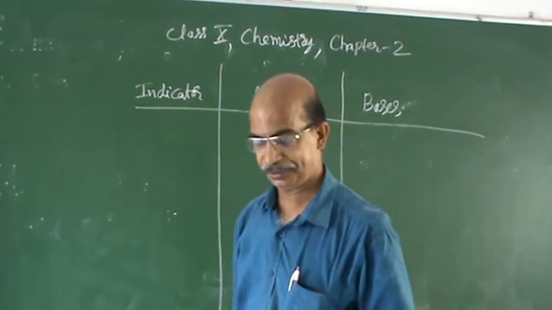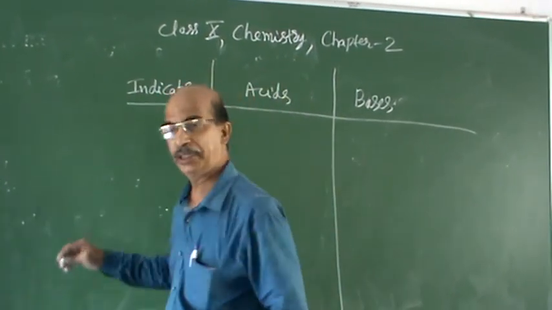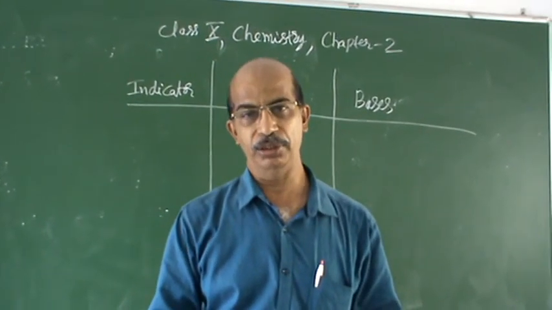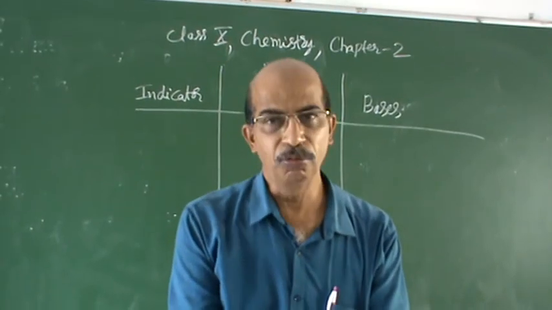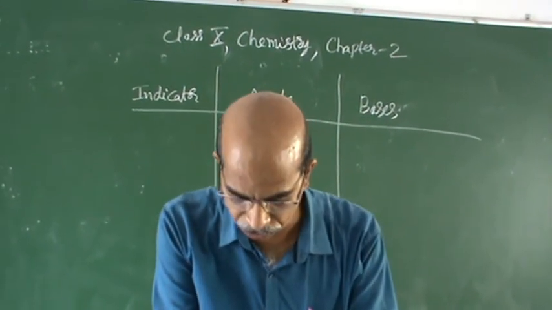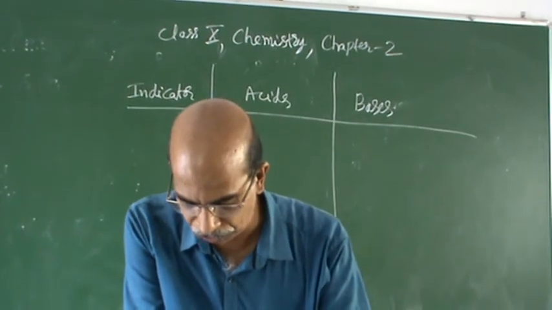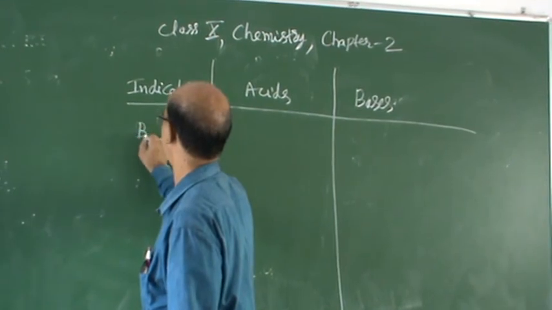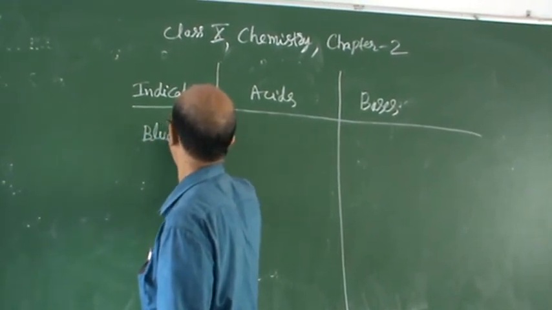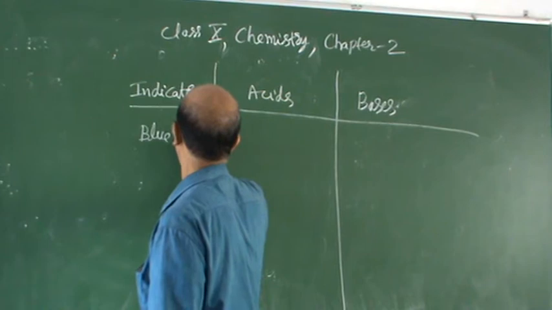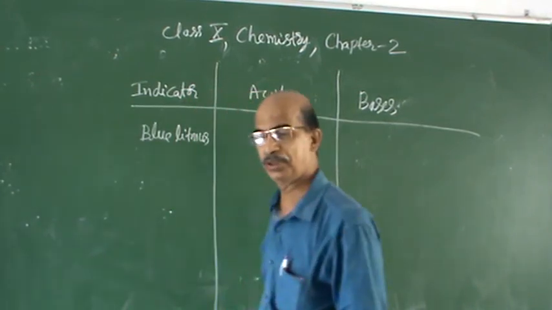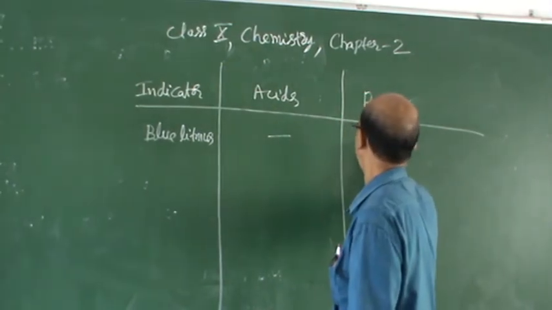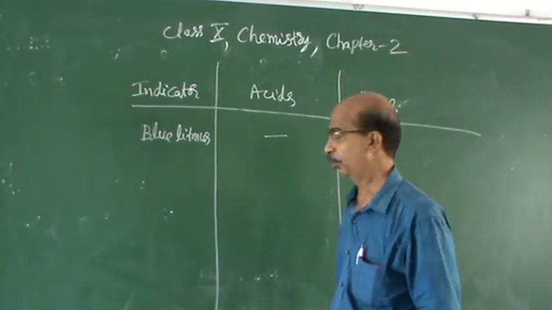So what are the indicators? Many indicators are there. I am going to give 2 or 3 for 10th standard: litmus paper, red litmus, blue litmus, phenolphthalein, and methyl orange. I am going to give 4. Blue litmus, if you take, no change here, and here it becomes red.